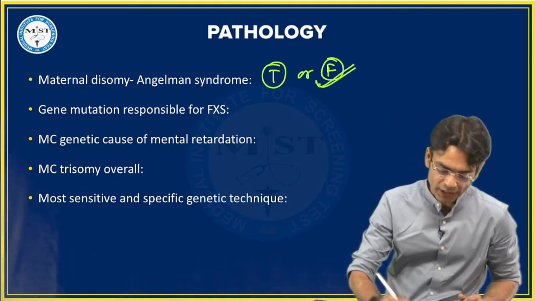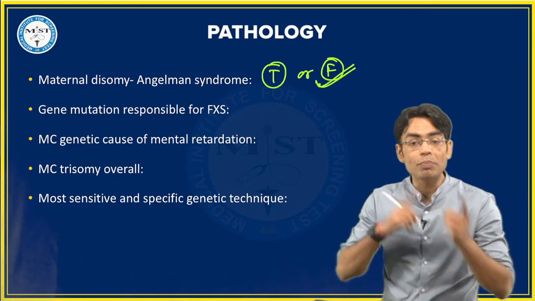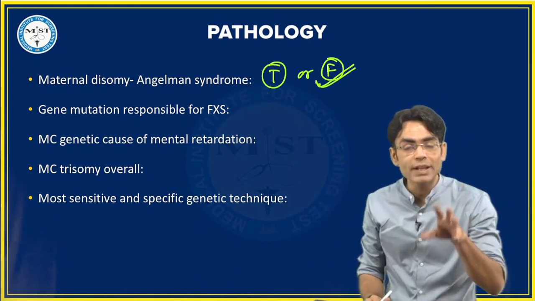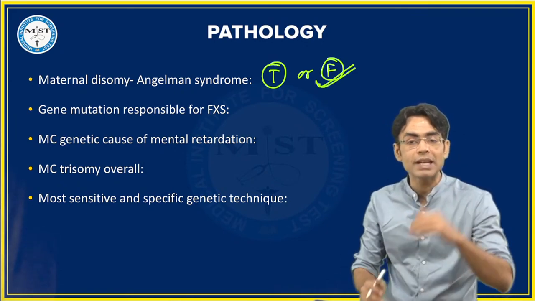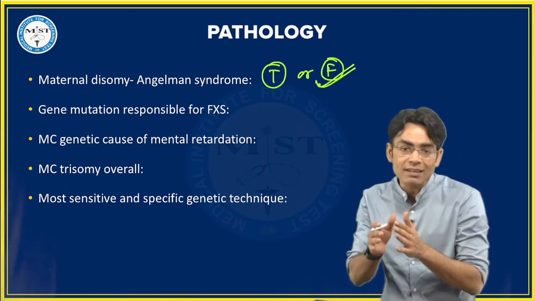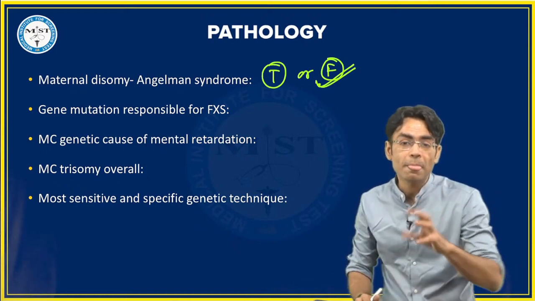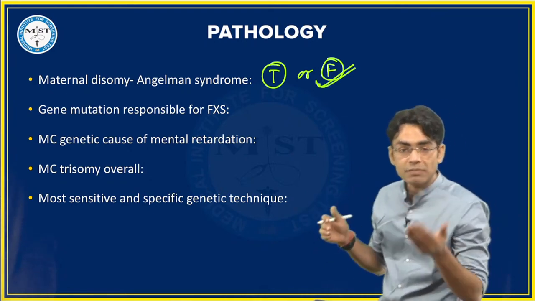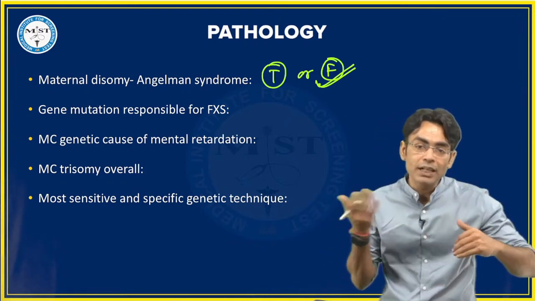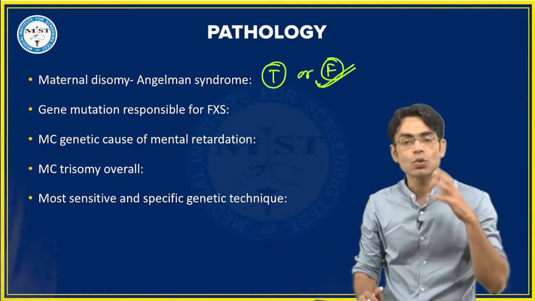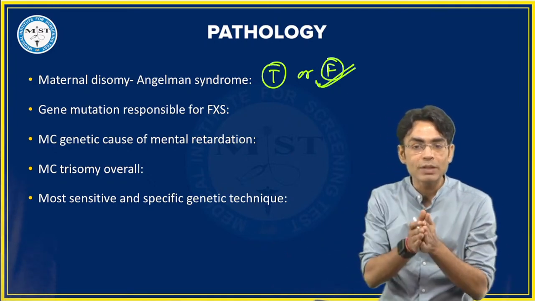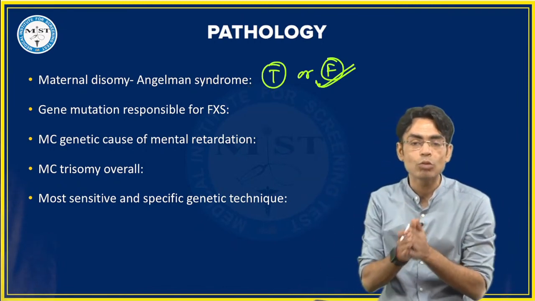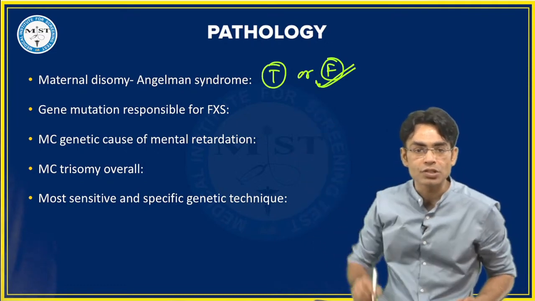False. Absolutely. Maternal disomy will lead to Prader-Willi, not Angelman syndrome. This is your genomic imprinting, and the disease in genomic imprinting is based on deletion. So if it is maternal deletion, it will be Angelman. Mothers are angels. Paternal deletion, Prader-Willi. You remember it like this: if the mother's is deleted, then the father's will be doubled. So maternal deletion and paternal disomy will give you Angelman, and paternal deletion and maternal disomy will give you Prader-Willi. So this is a false statement.